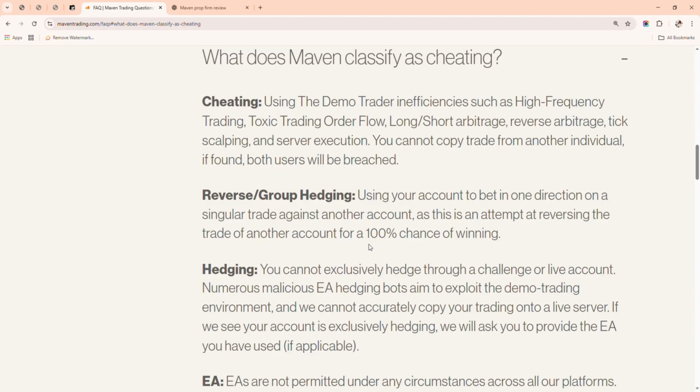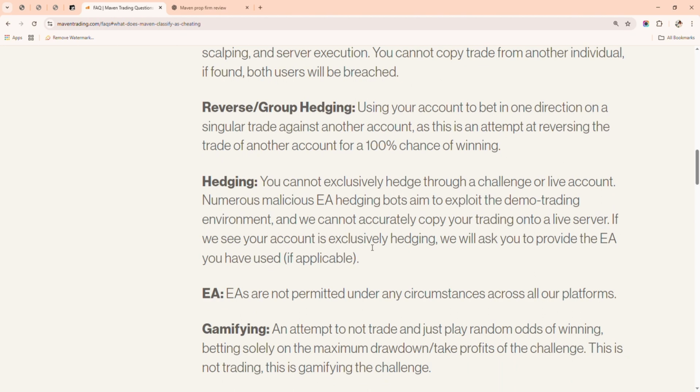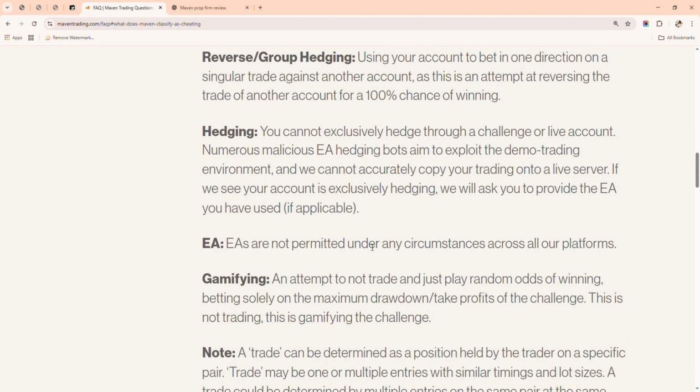So most persons will buy on one account and then place a sell on this other account. It's against their rule. If they find out that this is exactly what you are doing, you're going to lose both accounts instantly. And then hedging, you cannot specifically hedge a trade challenge or live account.